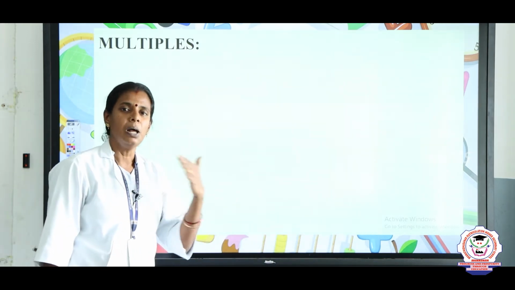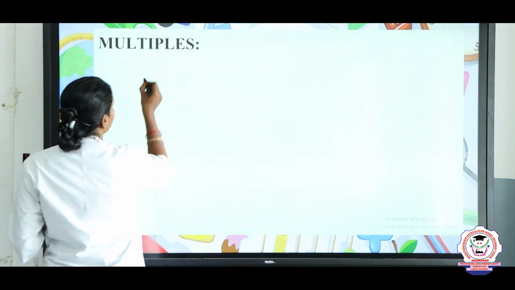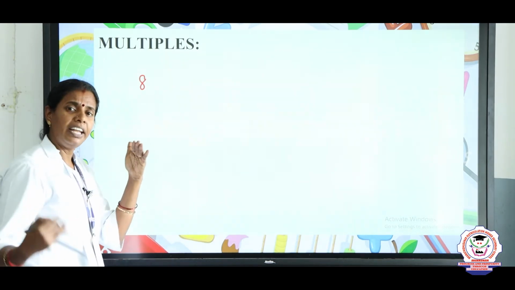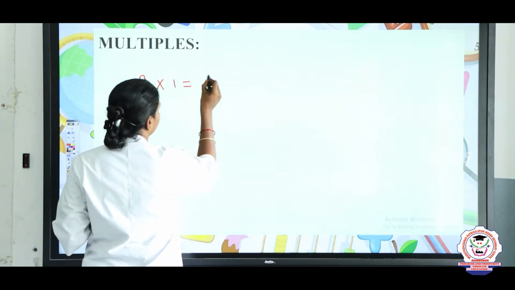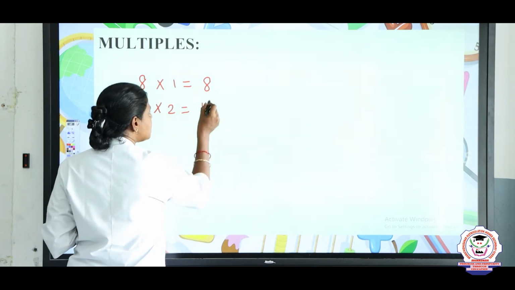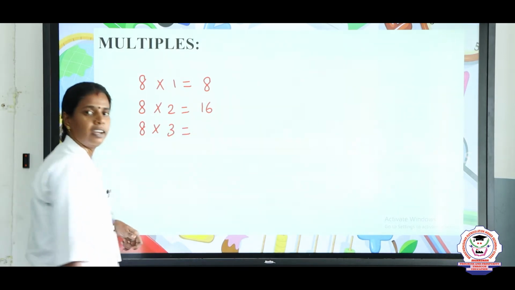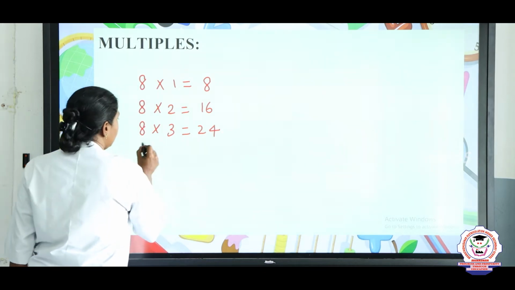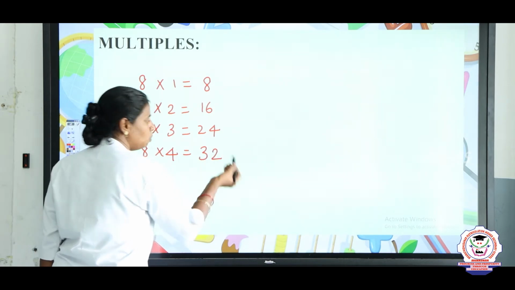For example, if I take 8, what are the multiples of 8 I can write? 8 ones are 8, 8 twos are 16, 8 threes are 24, 8 fours are 32.